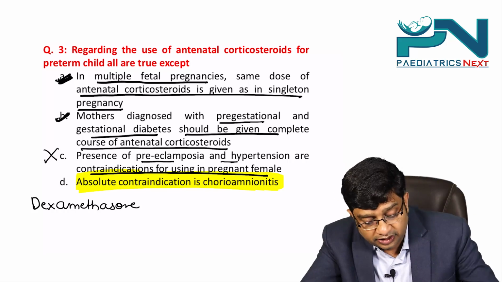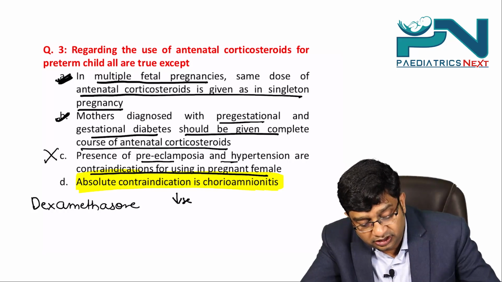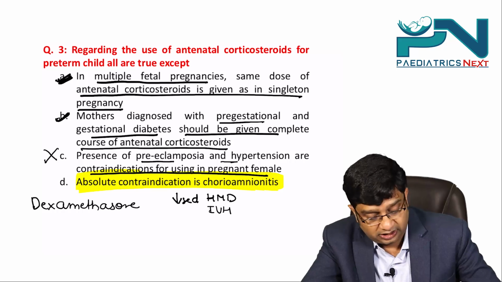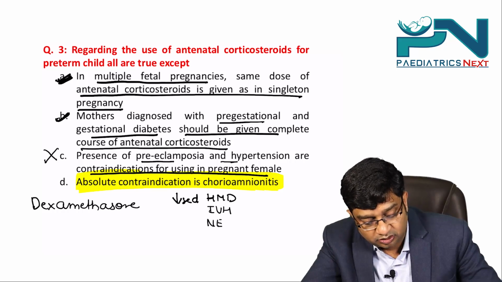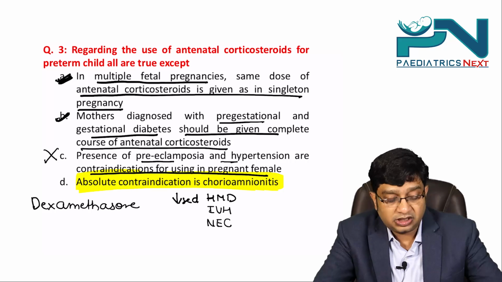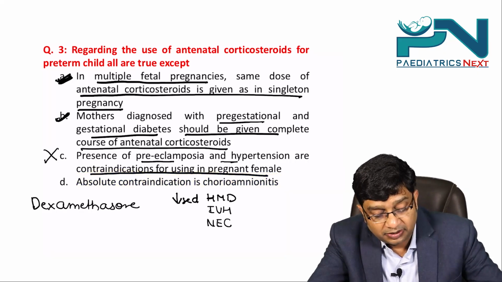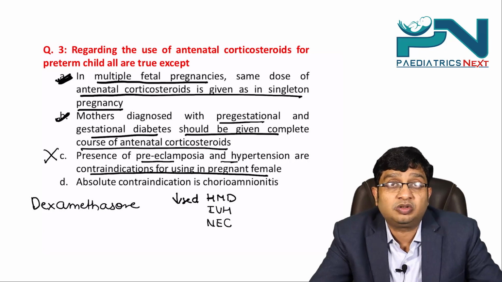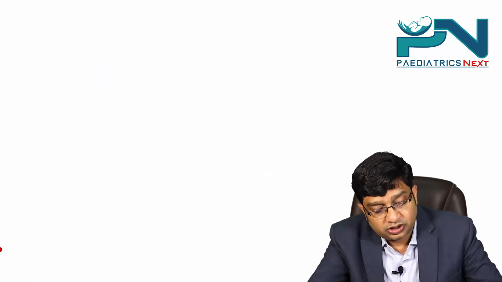Antenatal corticosteroids are helpful in decreasing the incidence of hyaline membrane disease, intraventricular hemorrhage, and necrotizing enterocolitis. So there is decreased incidence of hyaline membrane disease, intraventricular hemorrhage, and necrotizing enterocolitis. Question number 4.